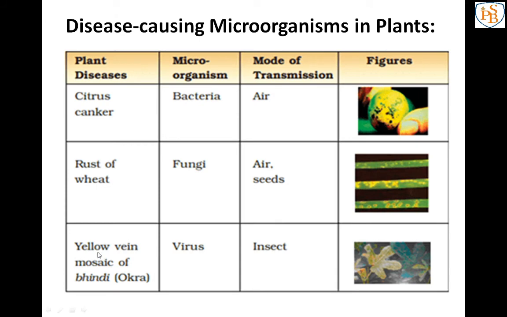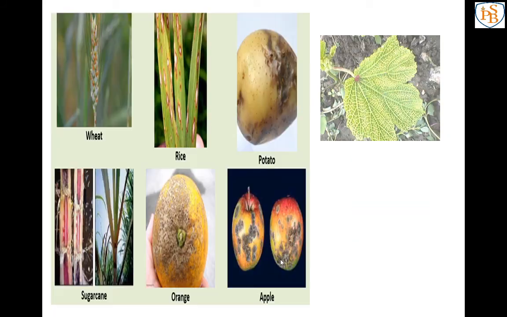Next one is yellow vein mosaic of bhindi, that is caused by a virus, and the mode of transmission is insects. See this image, this is the leaf of the bhindi, the okra plant. The veins look yellow because the insects carrying the pathogen sit on these plants and cause the disease.